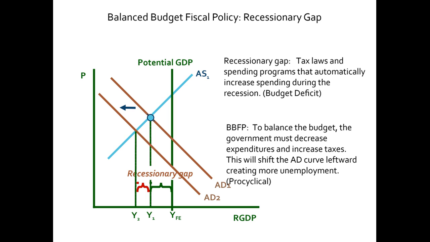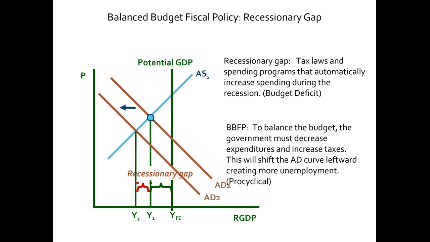Remember, in the first view, we called it counter-cyclical. Counter-cyclical means if you are in the recessionary gap, then the policy will take you toward the inflationary gap situation, so that there's no recessionary gap. So you are going against the cycle. Here, you are not going against the cycle. You are actually reinforcing the same cycle. We are in the recessionary phase of the business cycle, and this policy will increase the severity, so you go deeper into the same cycle in the same direction. That is what we call pro-cyclical.